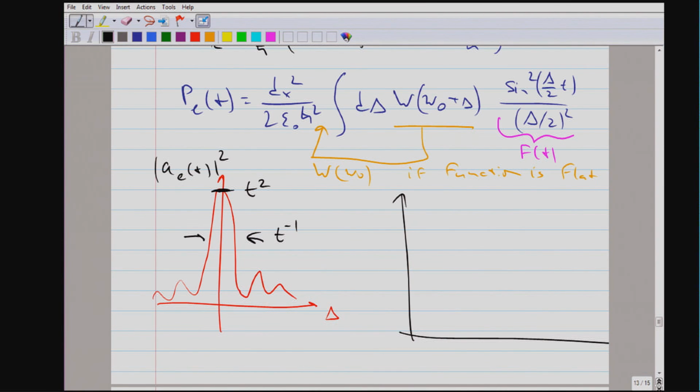Yes, time is over. So the function f of t, which is under the integrand, starts out at short times proportional to t squared, as we discussed. Maybe my drawing should reflect that.